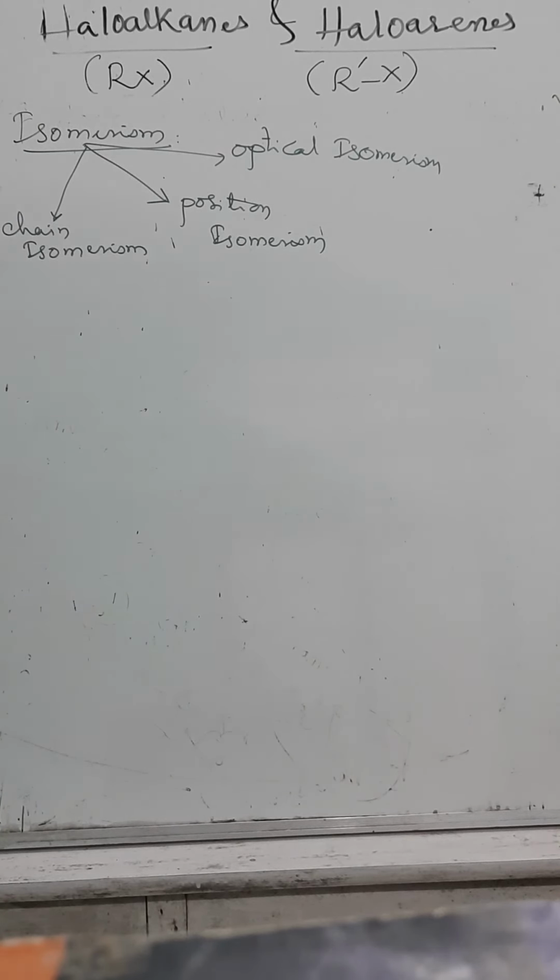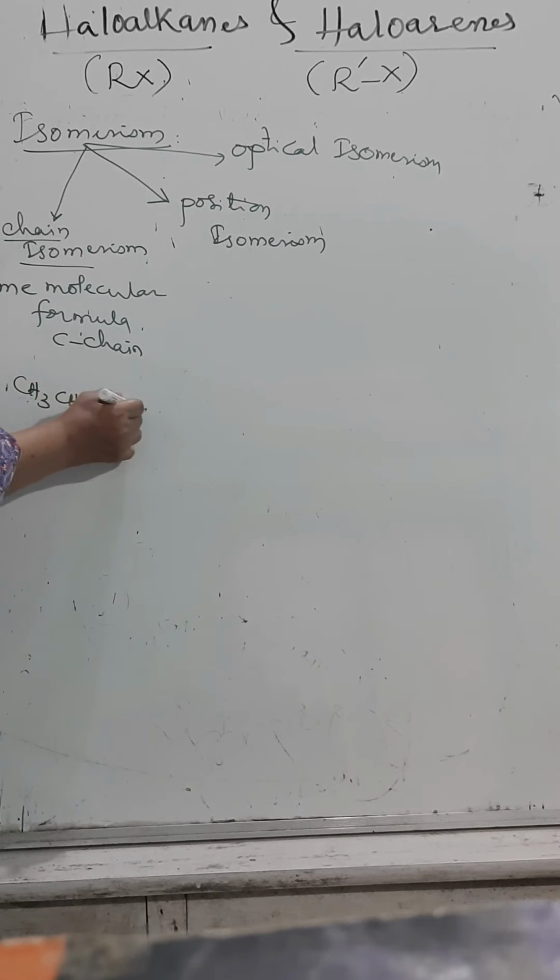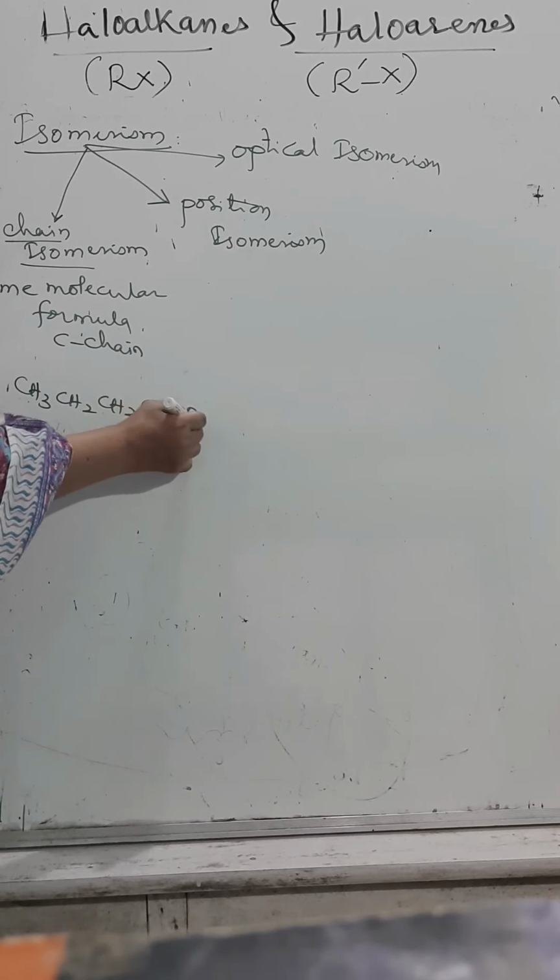Chain isomerism, where two or more isomers have the same molecular formula, but differ in the arrangement of the carbon chain. Example, CH3 CH2 CH2 CH2 Br.